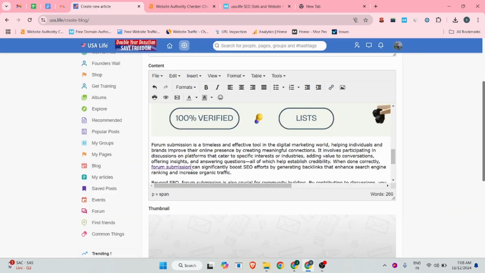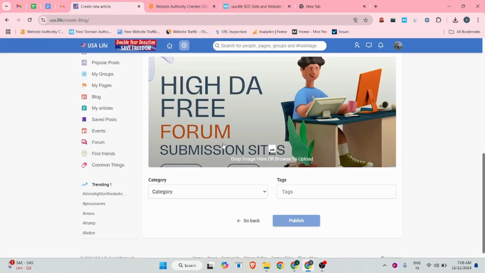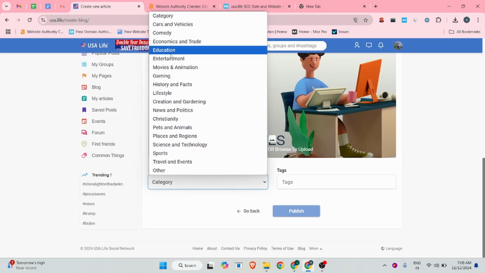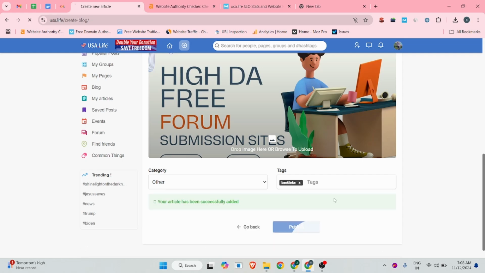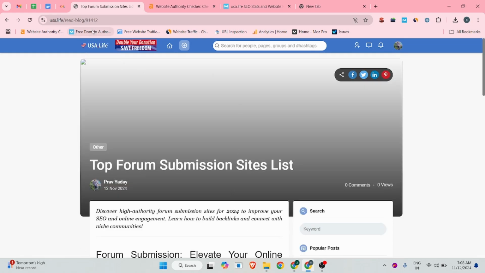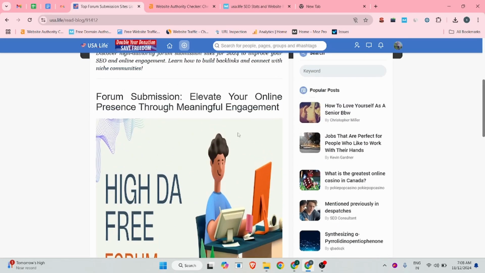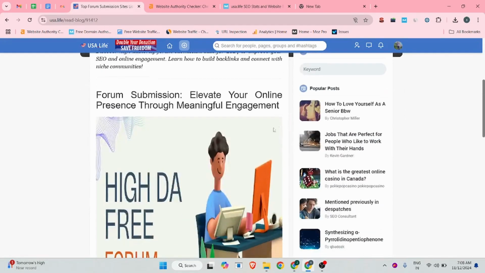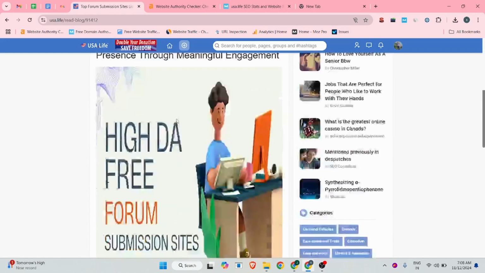click on the OK, and after that if you want, you can add your thumbnail, and there is a category option, so you can select your category, and in the tag you can add your keywords, backlinks, and you can click on the publish. So you can see this is your article, and this image is stretched, so according to you, you customize the image size, then update your image on this blog.